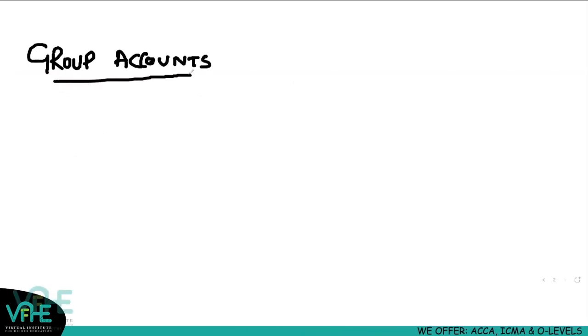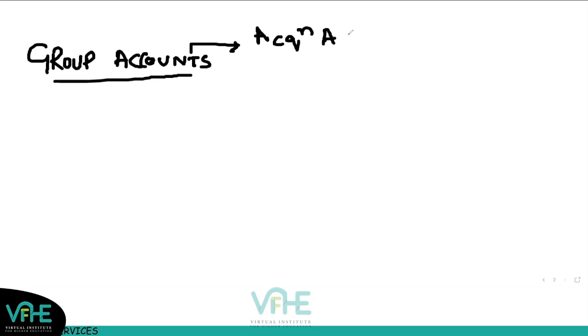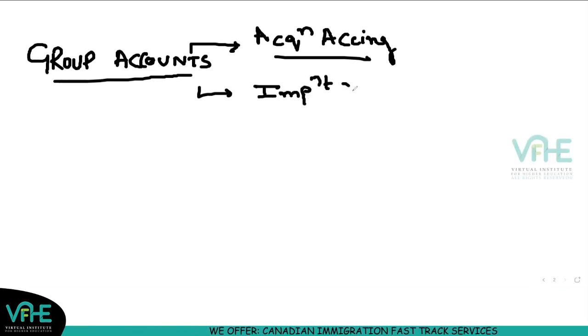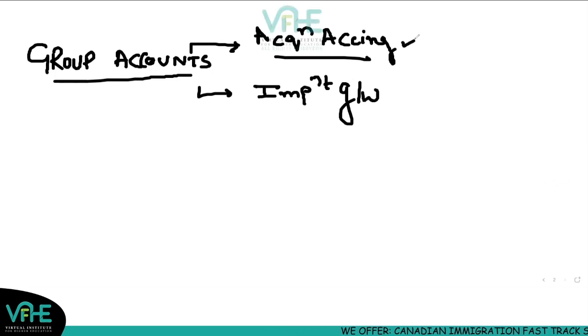So let us see what all important contents are there in SBR, and how you will be covering them within the given time frame. The first important area of your syllabus is group accounts, right? Under group accounts, today I'm going to discuss one topic. Since I have done the basic group accounts with you, which was also uploaded on YouTube, today I'll be talking about acquisition accounting in the live session, and we'll be doing the impairment of goodwill, acquisition accounting and impairment of goodwill. Very important areas. And acquisition accounting can also be tested as your current issue. I'll tell you how. So we'll be covering these two areas today in the live session.